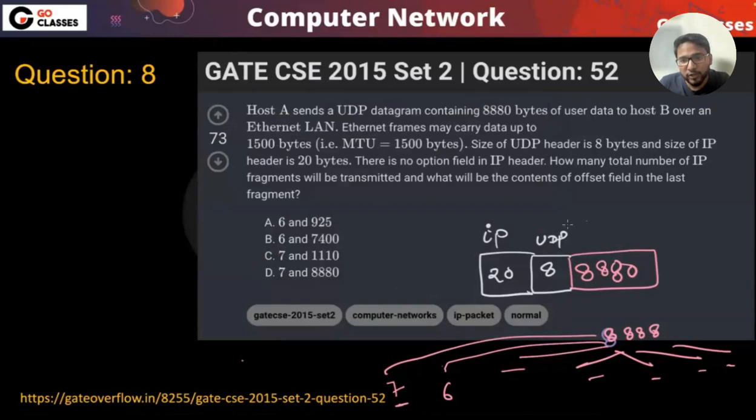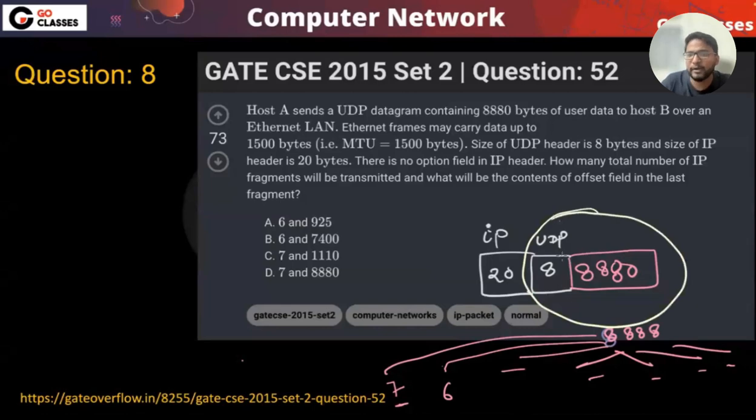User data means that you need to append the UDP header. This terminology will be a little clearer later on, because currently we have not seen the transport layer or application layer. Then you will be appending the IP header, and then the Ethernet header. That is also fine, but that information is not needed here. So you will be fragmenting this particular thing.